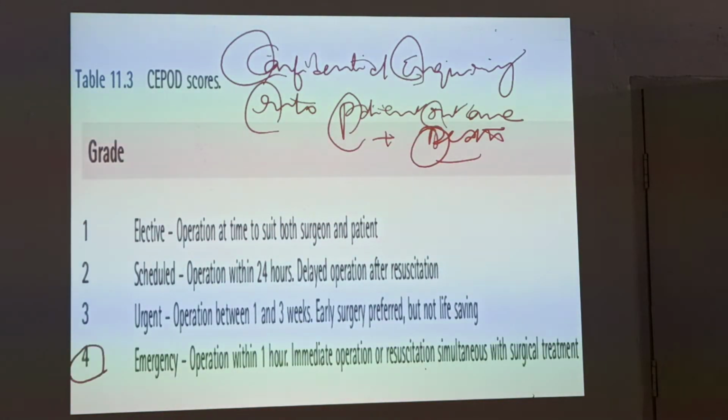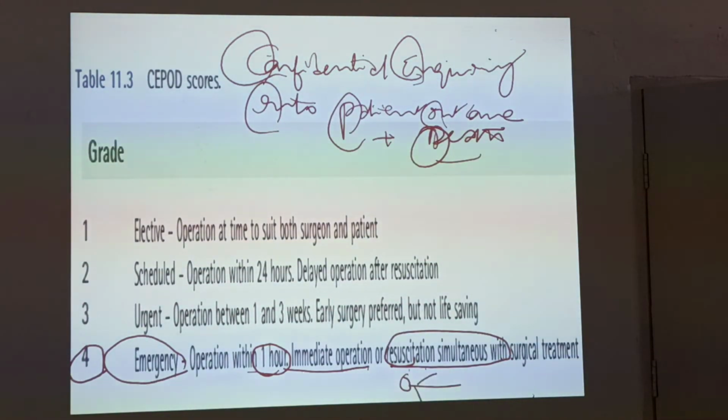Wherein grade 4 is an emergency operation within 1 hour. So you have to go for immediate operation, or resuscitation simultaneously with surgical treatment. A patient with a laryngeal cancer came with stridor and is also having a cardiac arrest at a time. So for laryngeal cancer, you have to go for tracheostomy, and this resuscitation of CPR you have to do simultaneously. At a time you might have to do. This is what is called as emergency CPOD 4.